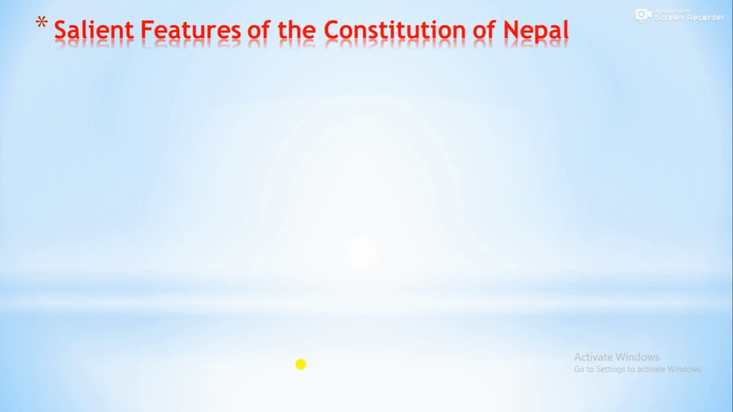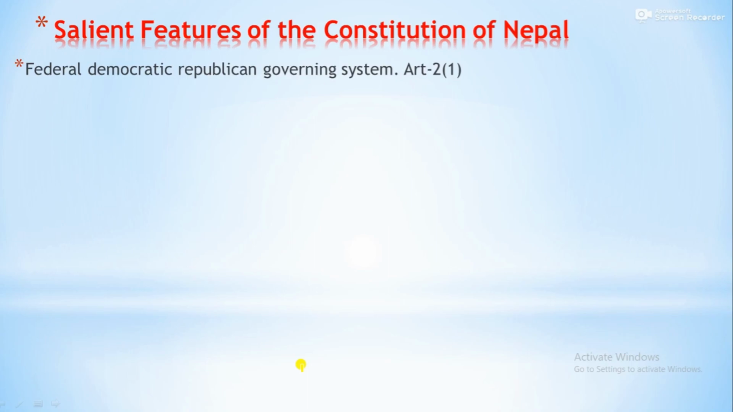Salient features, bullet-wise. Look at the Federal Democratic Republican Government System. This constitution focuses firstly on the Federal Democratic Republican governing system. What type of system have we adopted? Federal Democratic Republican governance system. That means democracy is adopted with federalism, and the republican system is also adopted in this constitution.